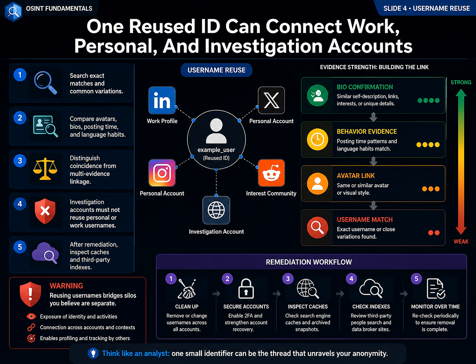For protection, you can make a conservative choice. If an old handle leads easily to the real person, keep it out of an investigation account. You may not be able to erase the past, but you can stop extending the chain.